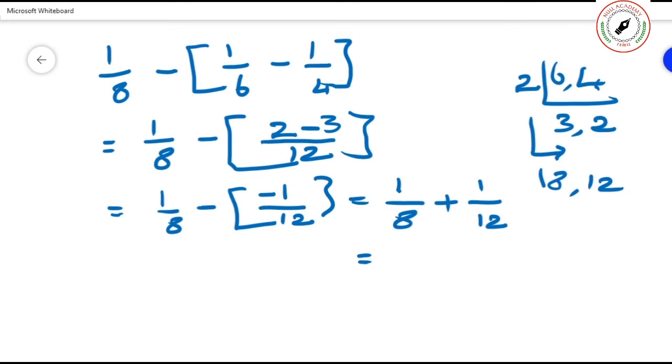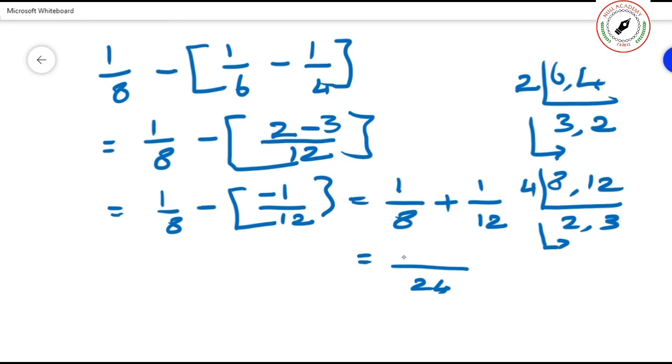Can I put 4? 2 comma 3. That's all. 4 twos are 8, 8 threes are 24. Now you put the common denominator as 24. So how many 8s are there in 24? 3.